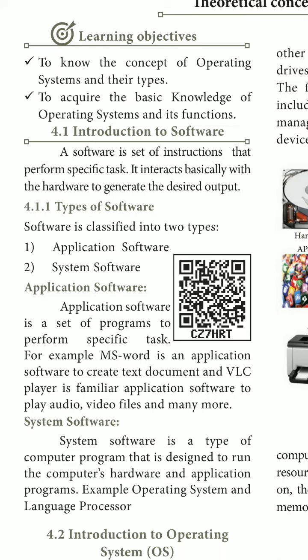But system software is used to manage the hardware. For example, the operating system is a system software, and so are driver packages, for example audio drivers, Bluetooth drivers, and motherboard drivers. These are all system software used to manage particular hardware.